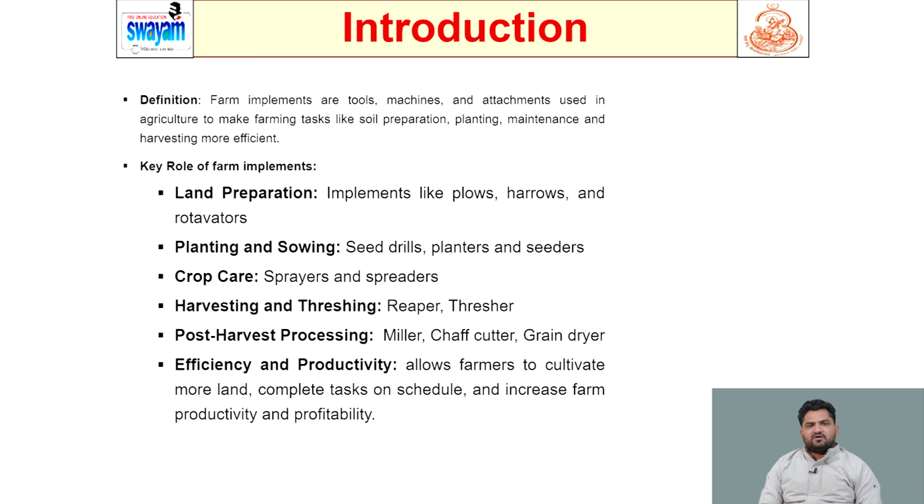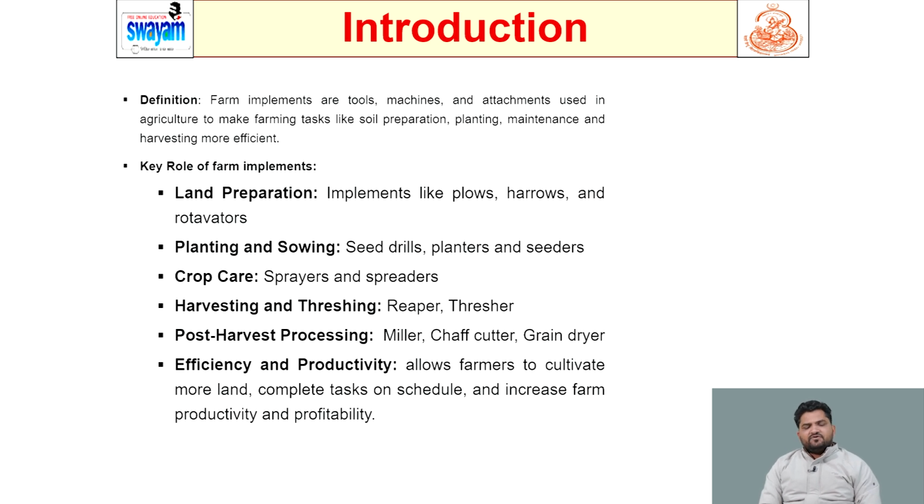The rotavator is the most advanced machinery for land preparation. For planting and sowing, we have seed drills and planters. Crop care implements include sprayers and spreaders for spraying fungicide and insecticide.